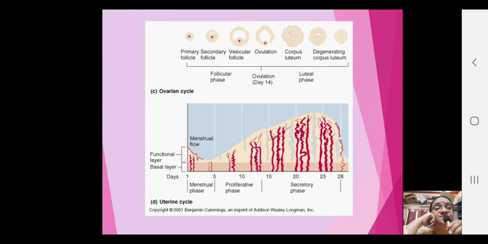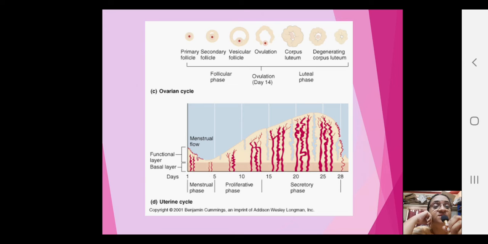Look at the lower diagram. The lower part of the picture shows the endometrial thickness and how it varies. From 1 to 5 it is going down, and from 5 to 25 the endometrial thickness steadily increases, and again there is a fall.